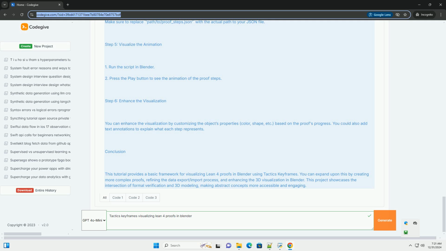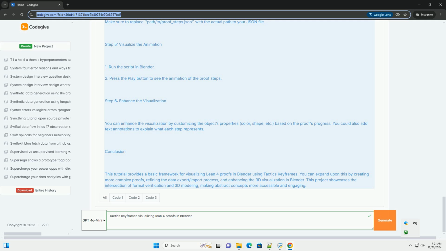Here's how you might serialize the proof steps. Lean. Import lean.data.json. Def export proof steps, list string, io unit equals do. Let JSON equals json.mk array, steps.map json.mk string. Let file path equals proof_steps.json. io.fs.write file path, json.pretty.json. Call this function after logging each tactic to create a JSON file containing the proof steps.